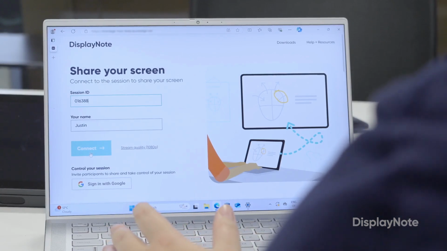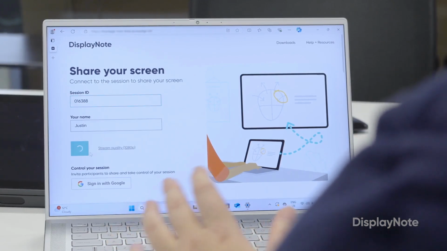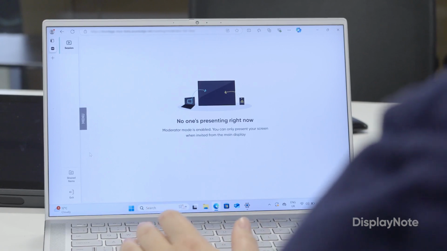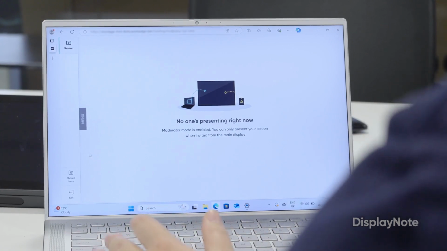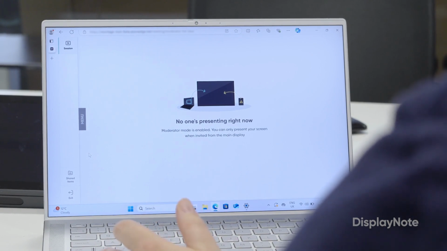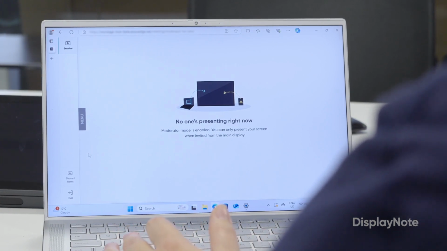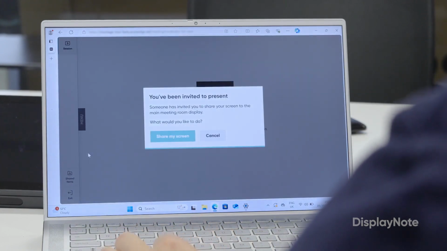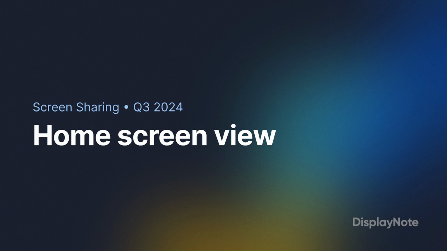For the student perspective, their device view has one substantial difference: no Share My Screen button. Thanks to moderator mode, students will only be able to share when invited by the teacher. They'll then be prompted to select their content and share.